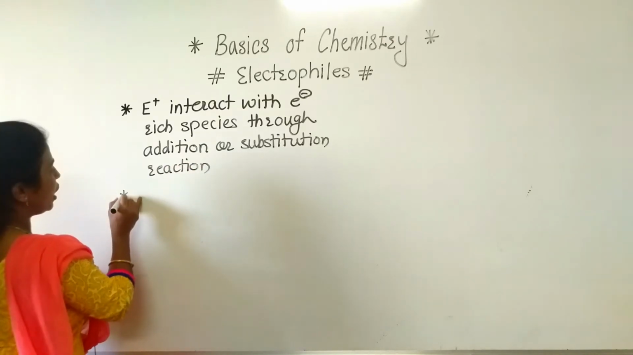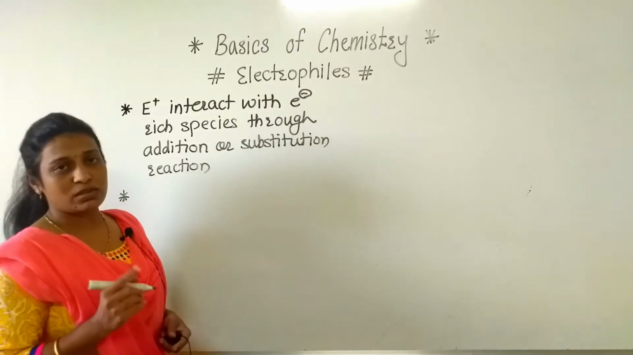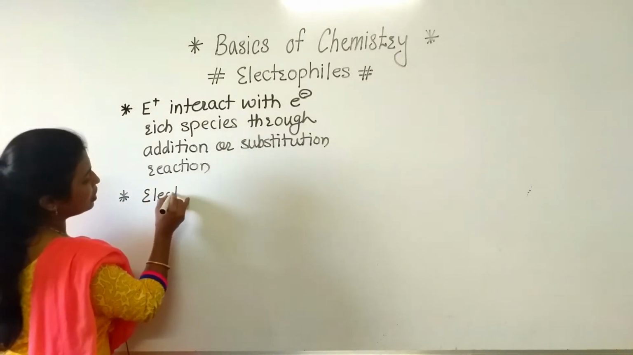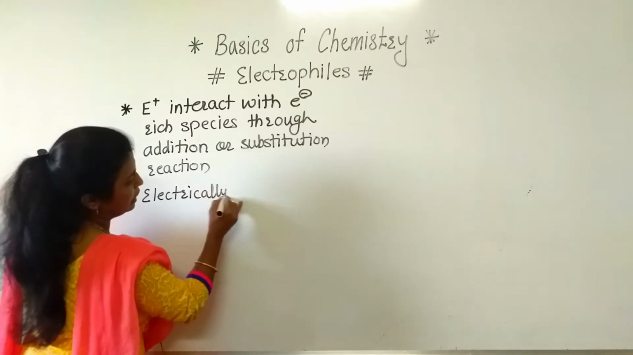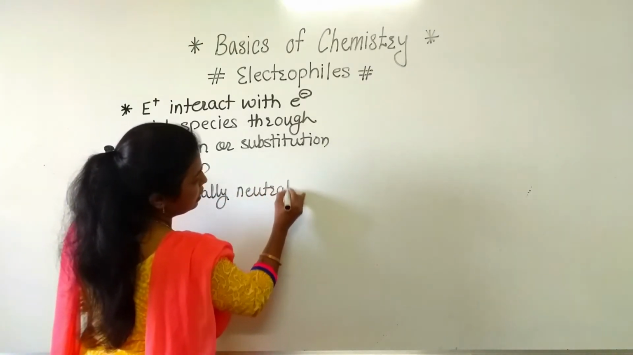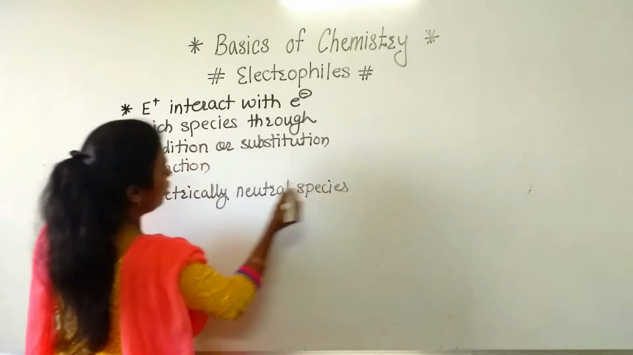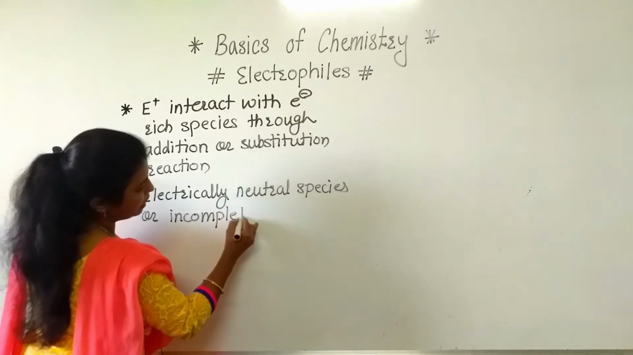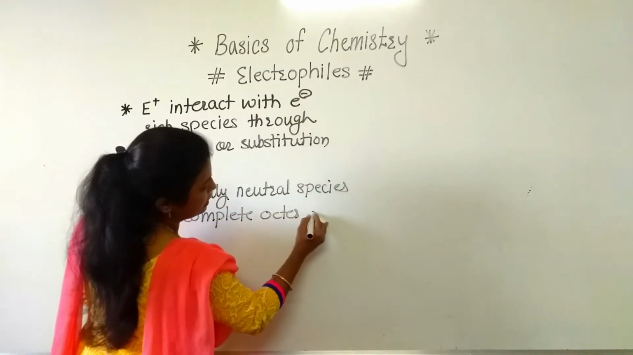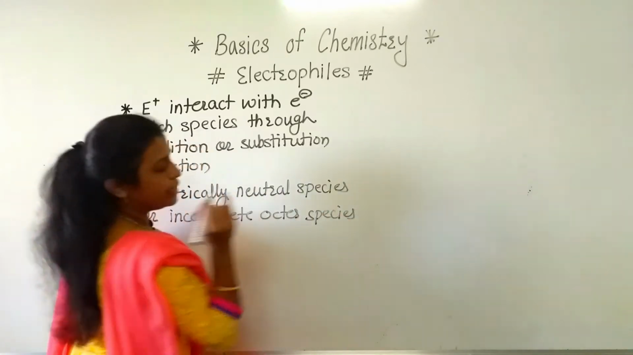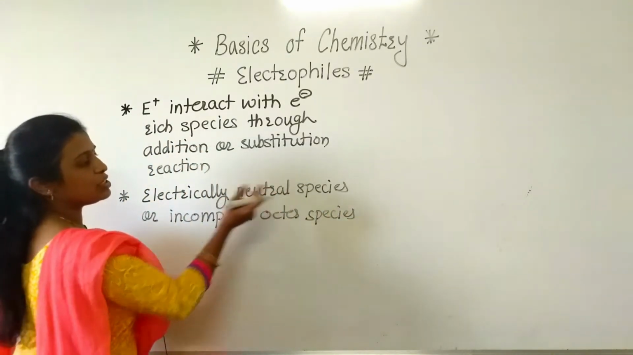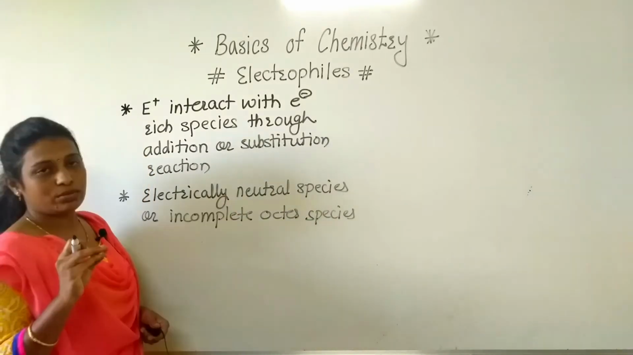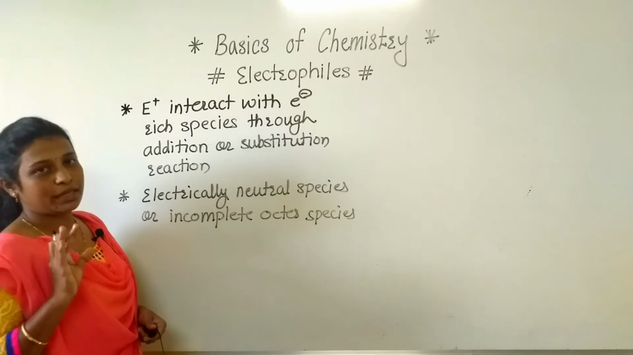So now we have discussed that positively charged species are called electrophiles. Like that, sometimes electrically neutral species, or we can say incomplete octet species, are also electrophiles. What does it mean? Neutral species means they do not have any charge. Incomplete octet species means the central atom has not completed its octet.